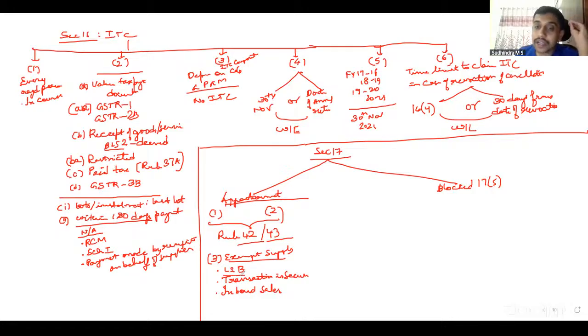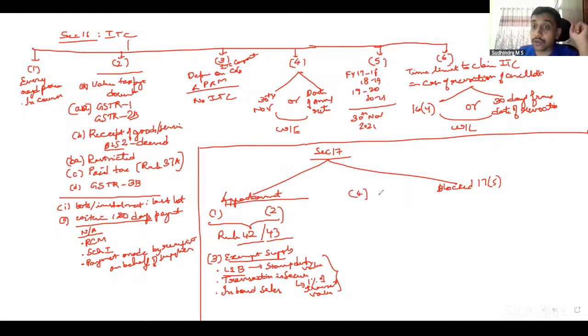Now, when I say land and building, how should I value it? It says go with the stamp value. Stamp duty value itself will be considered as the value for exempt supply. In case of transaction in securities, it says 1% of the transaction value should be considered as the value of exempt supply. Okay, these two are important. They can ask valuation on these two in apportionment of credits.